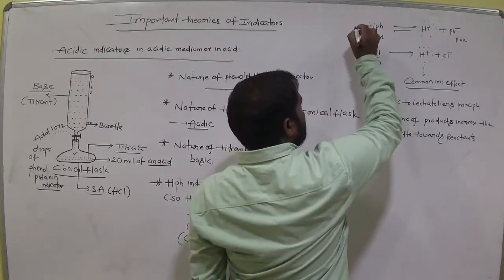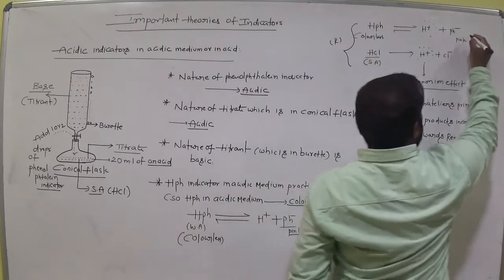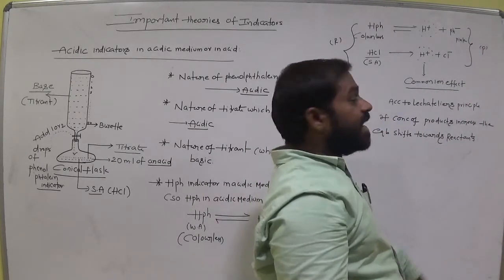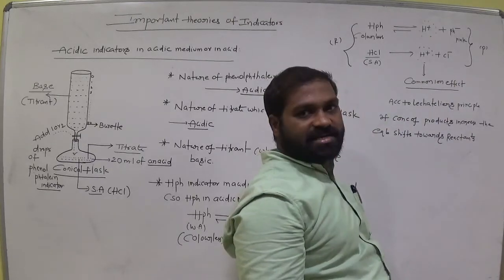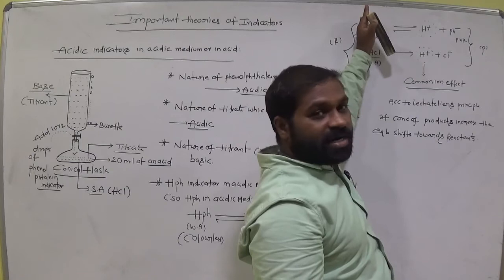These are the reactants and these are the products, am I right? At the product side H plus ion concentration is high or not? High. So the reaction takes place towards the reactant side.